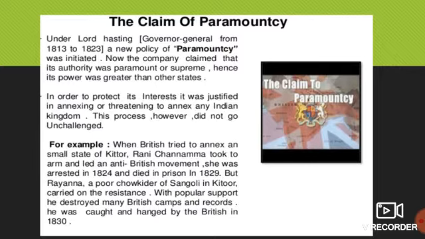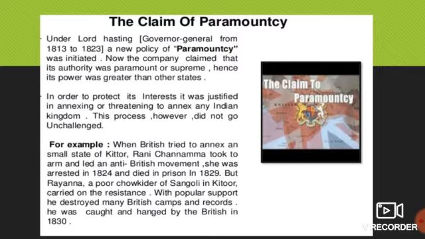In the central and the eastern part they were already there, but in the northern and western part also they wanted control. So they fought a prolonged war with Afghanistan between 1838 and 1842 and established indirect company rule there. Sindh was taken over in 1843, and after that Punjab also.